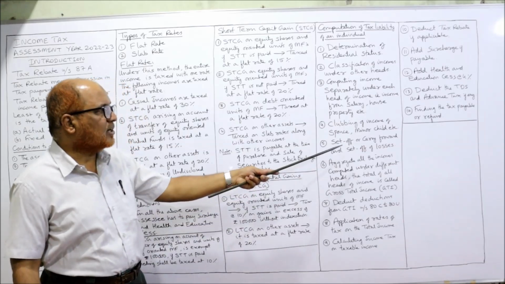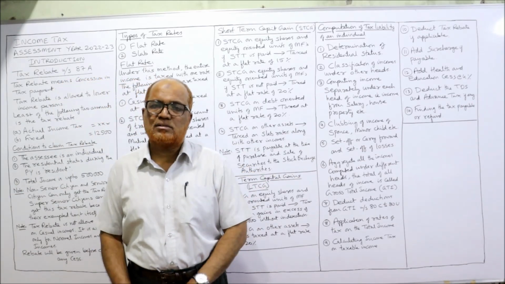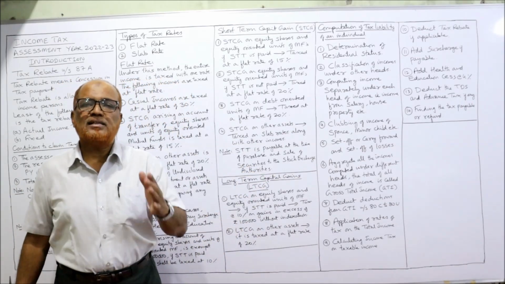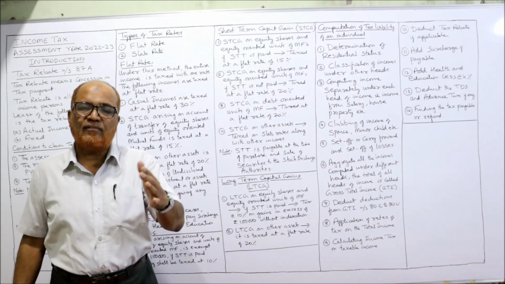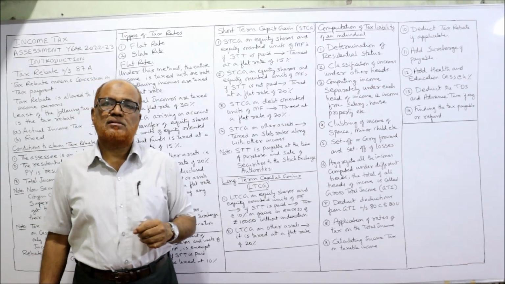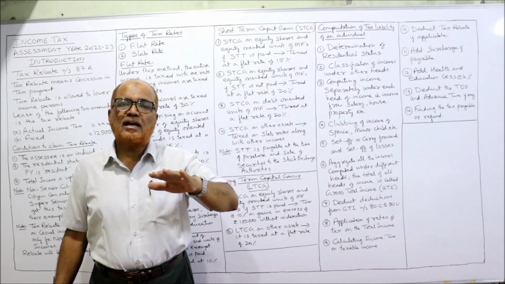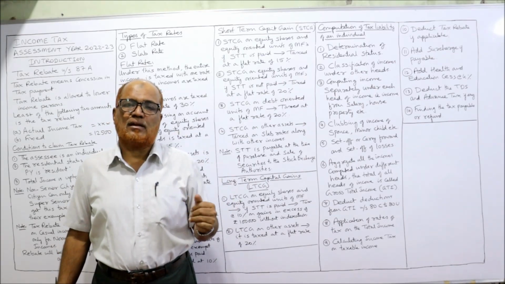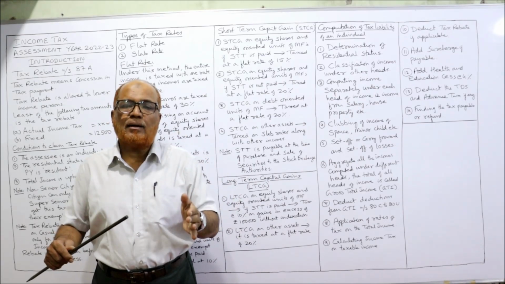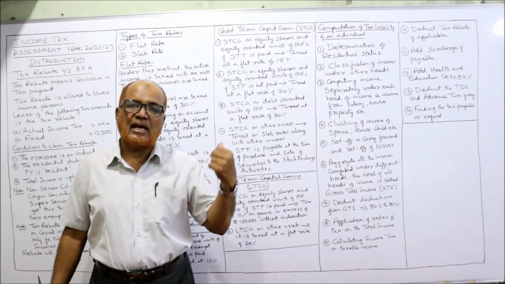Then the next one: set off and carry forward of losses. There is a provision regarding set off or carry forward of losses. If a person has incurred a loss in the last year, then in the current year's income, we can set off the loss of the last year.